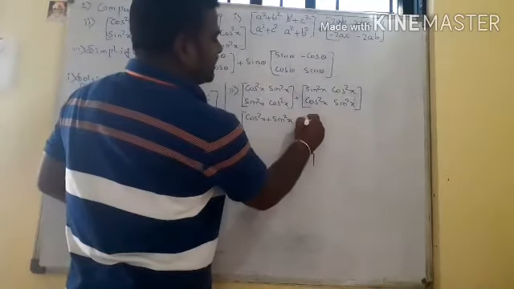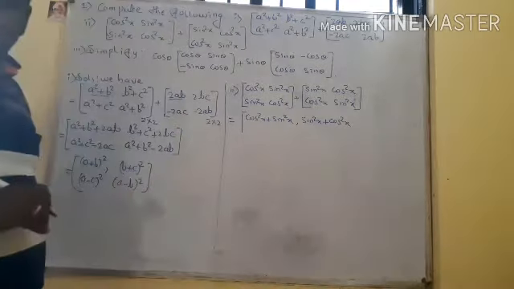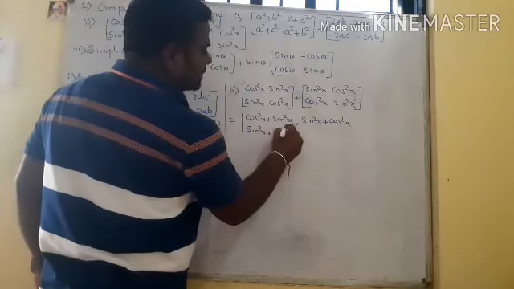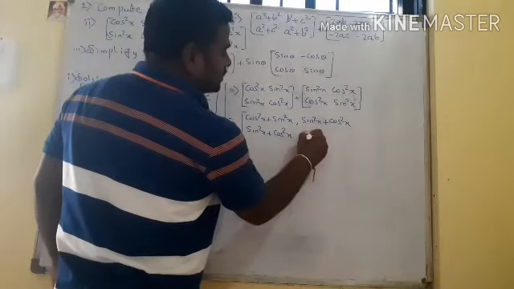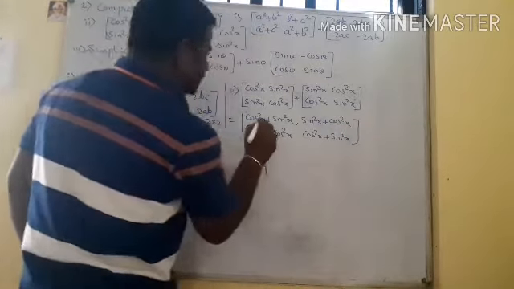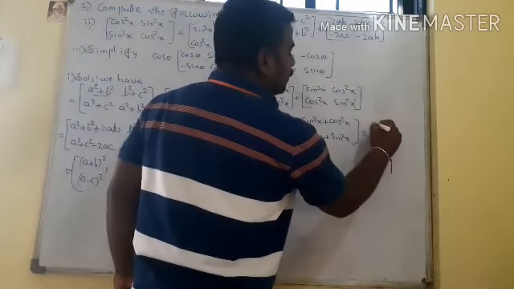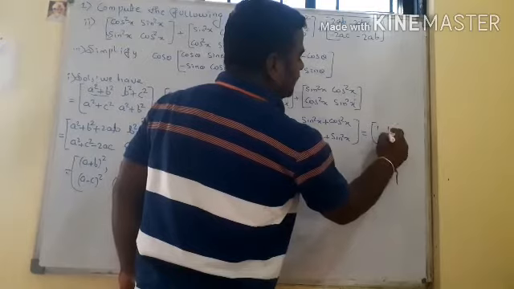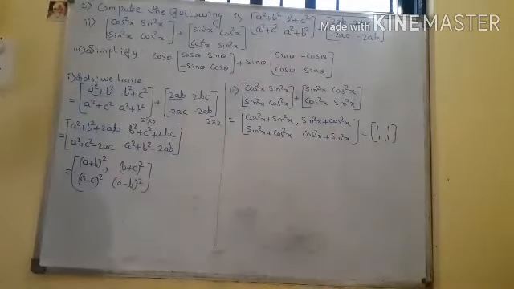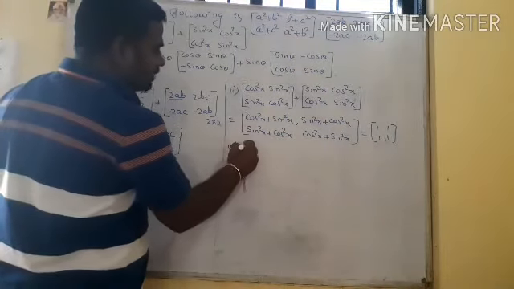Second, sin square x plus cos square x. So here sin square x plus cos square x, and cos square x plus sin square x. Check it. What is the answer? These are the greatest identities. So 1, 1, 1, 1. Hence we prove it. This is the answer, very easy for the second one. So we are going to the third one.